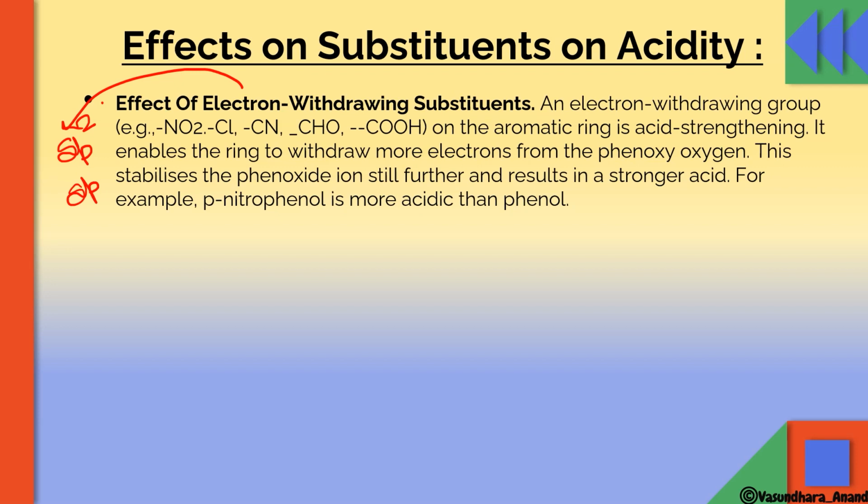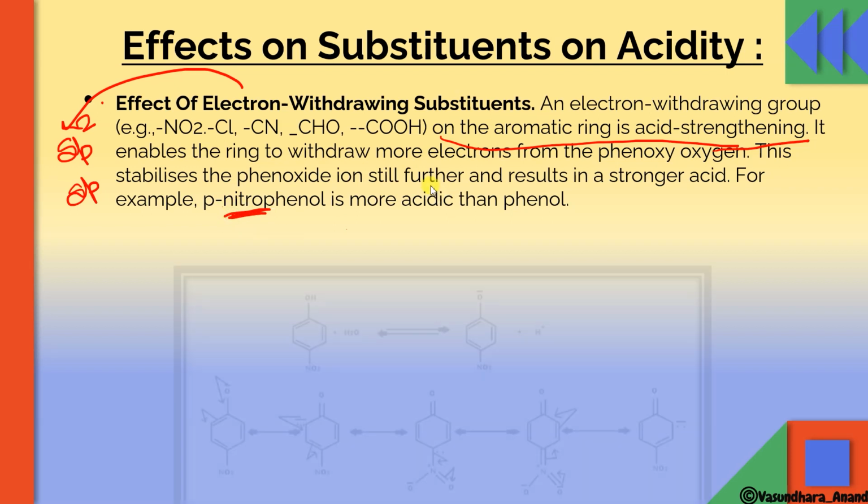So it is written over here that an electron withdrawing group on the aromatic ring is acid strengthening. It stabilizes the phenoxide ion still further and results in a stronger acid. For example, para-nitrophenol is more acidic than phenol because the nitro group, an electron withdrawing group, is there, so that's why it is more acidic than phenol.